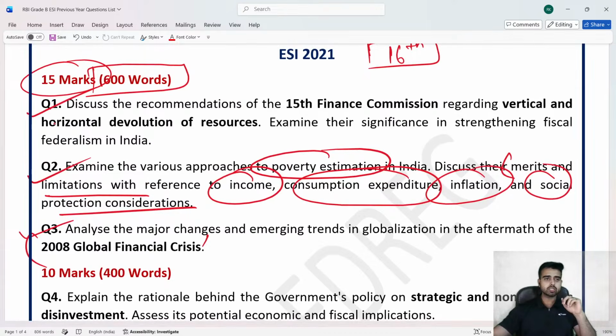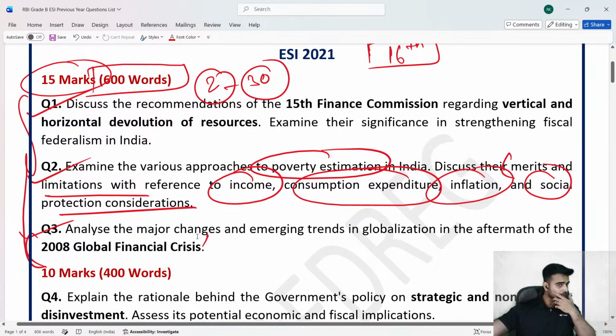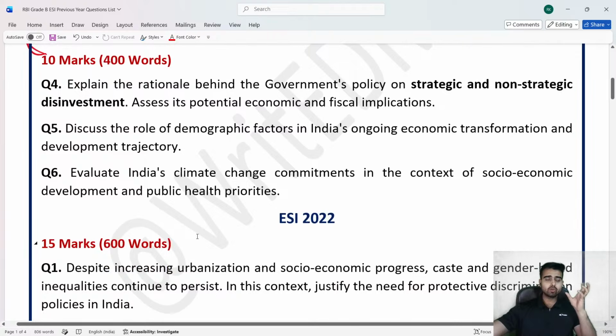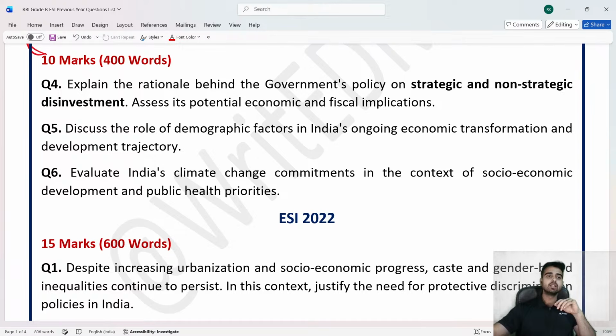So out of these three questions, how many must you have attempted? Two questions for the 30 marks. आई बात समझ में? हाँ सर. आगे बढ़ते हैं. But the second part is 10 marker questions. You have to write down their answers in 400 words. ठीक है? The first question was: explain the rationale behind the government's policy on strategic and non-strategic disinvestment. Assess its potential economic and fiscal implications.